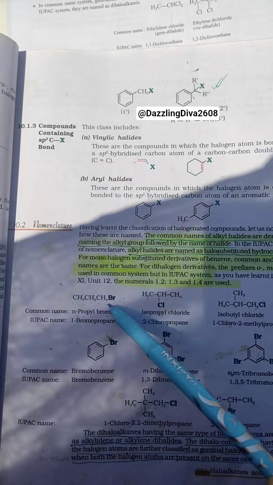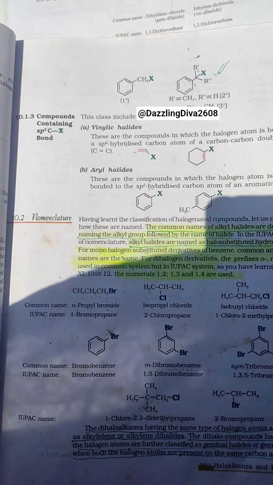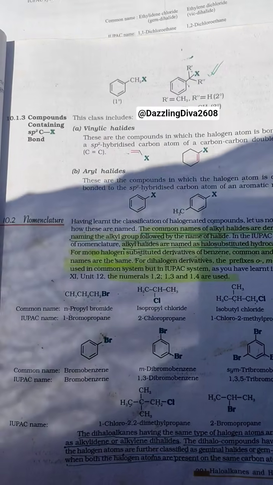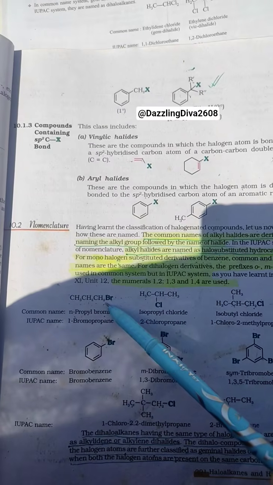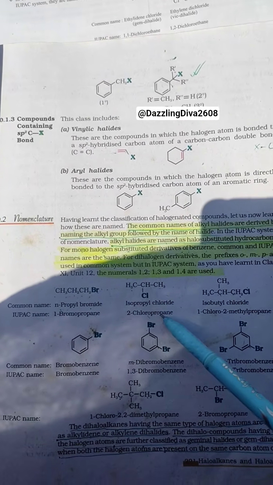So isobutyl chloride. And the IUPAC name is 1-bromopropane. As I told earlier, IUPAC names are the halo-substituted hydrocarbons. See, this is the hydrocarbon. H is replaced by the bromo group, the halo group. So 1-bromopropane. This is again 2-chloropropane.